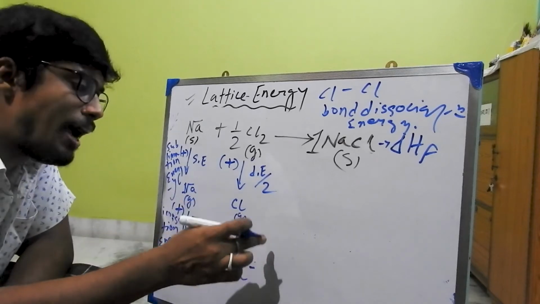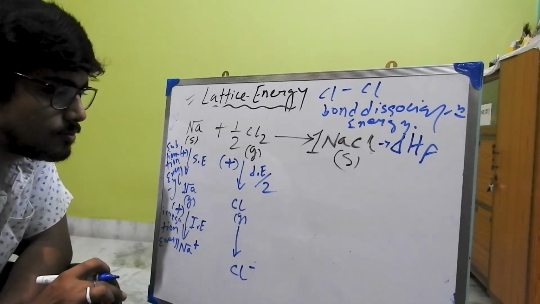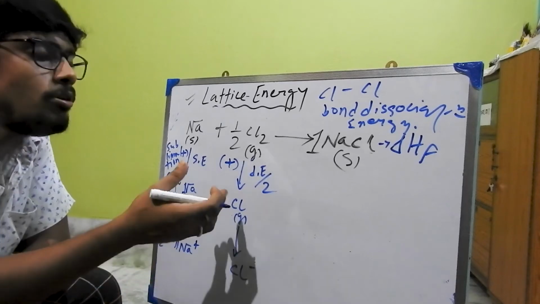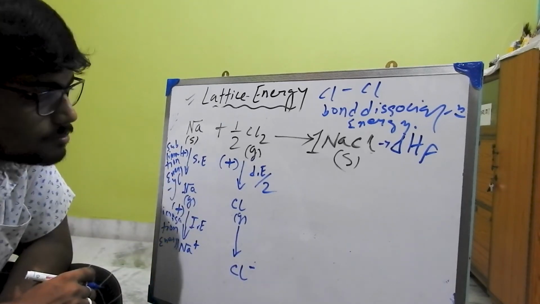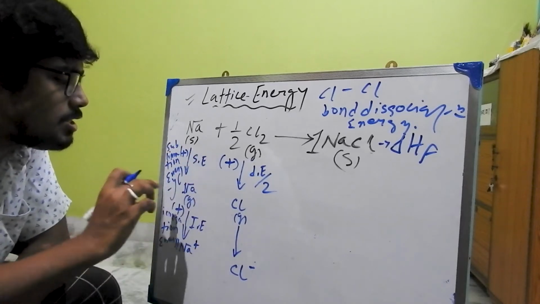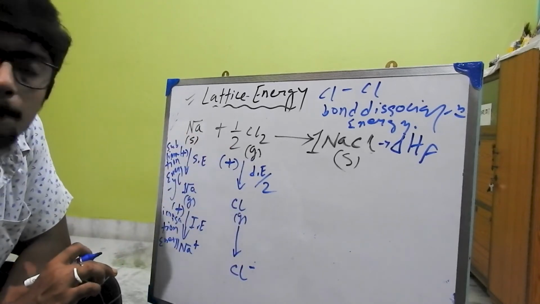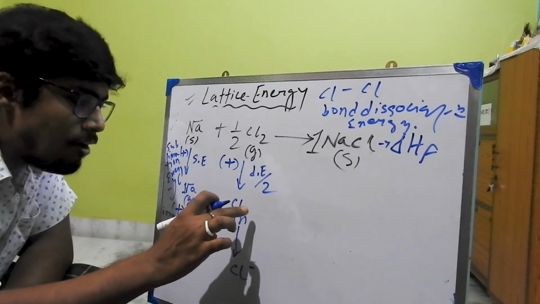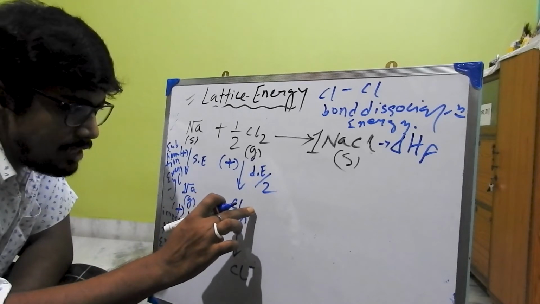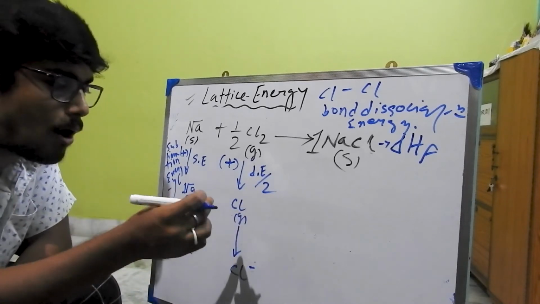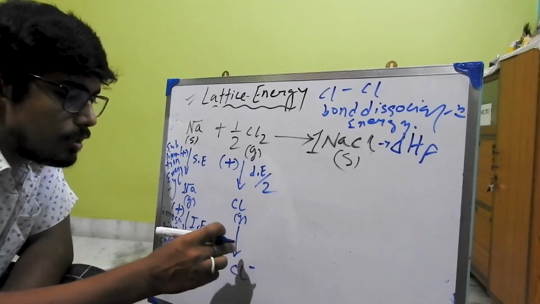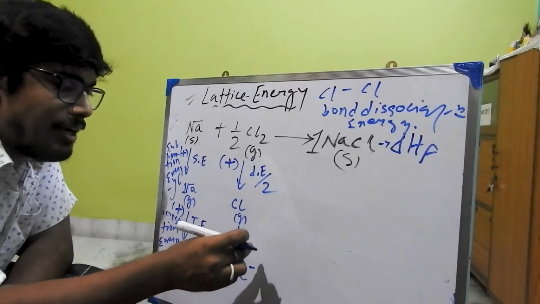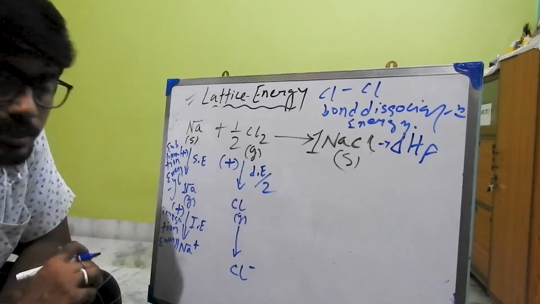And if we provide an electron to Cl, an amount of energy is released. In all the previous cases you have to provide the energy, but whenever you convert Cl into Cl minus, an amount of energy is released because you are providing an electron to Cl.